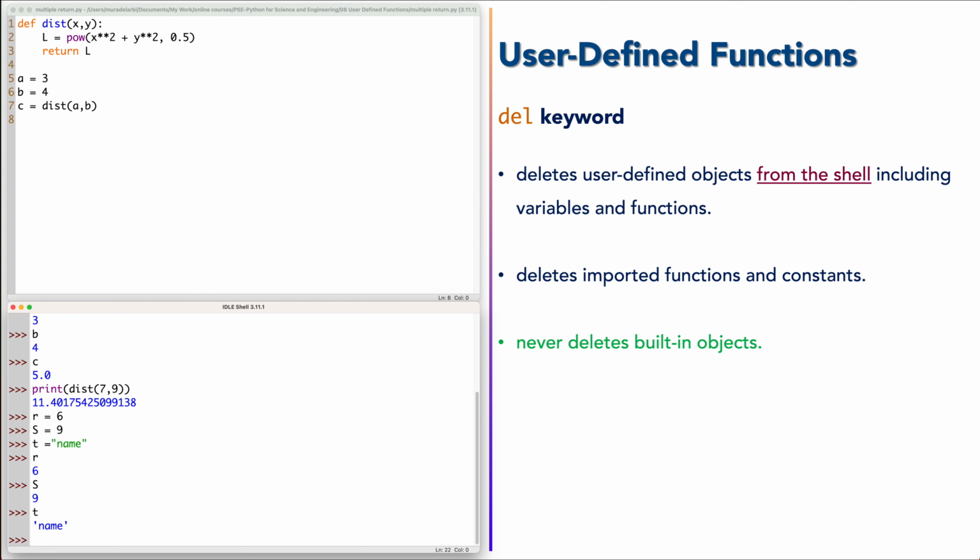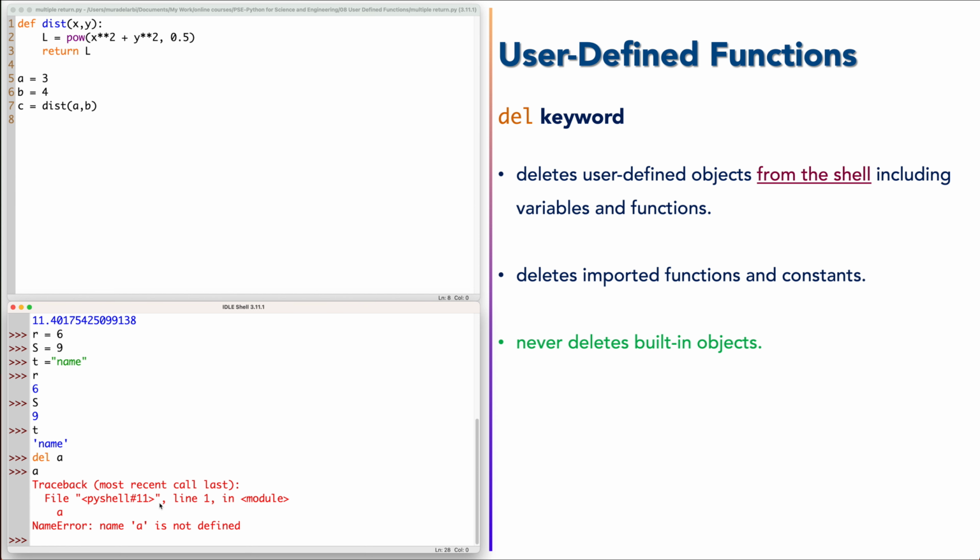So we can delete them one by one. If we say del A, and I test A, it's not defined anymore. Now this doesn't mean it deletes from the file. The file is still saved, but it erases the variable from the memory of the IDLE shell. Once you use del, the IDLE shell is cleared from that variable.